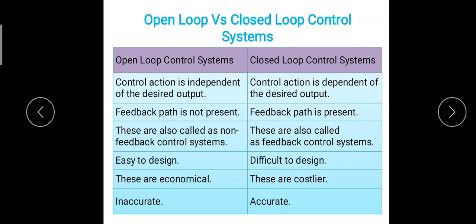Now there are differences between the open loop system and the closed loop system. Open loop control system is independent of the desired output, but the closed loop is dependent on the desired output. Feedback path is not present in open loop, feedback path is present in closed loop. These are also called non-feedback control systems, and these are also called feedback control systems. Easy to design, difficult to design. These are economical, these are costlier. Accuracy is low, while here the accuracy is very high.